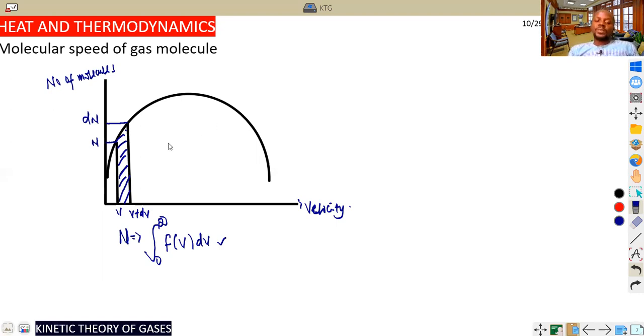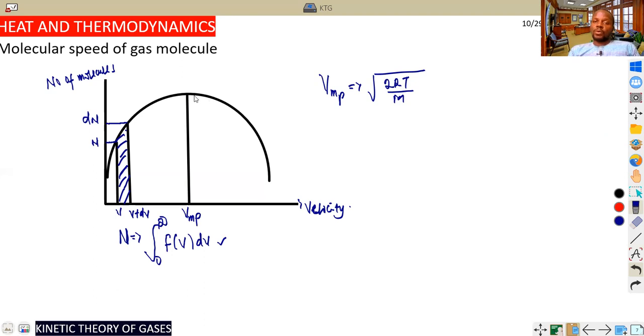Now, if we continue, we take what we call the most probable velocity, which is another important point we need to keep in mind, my dear student. The most probable velocity will be very close to the center, which we call VMP. From the experimental relationship, it is always given as the square root of 2RT by m. You may not need the derivation for now. I hope students know what these parameters stand for: molar gas constant, temperature, and molar mass. So please keep that in the back of your mind. This is called the most probable velocity of a gas.